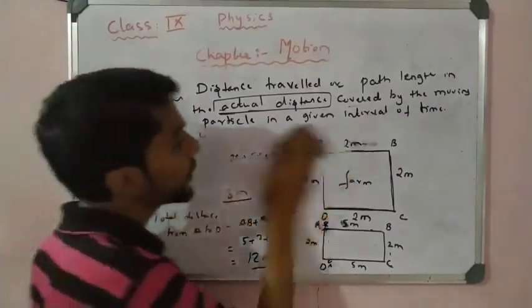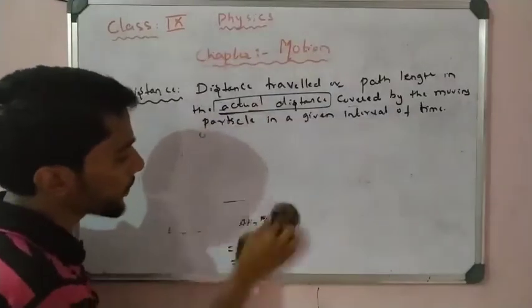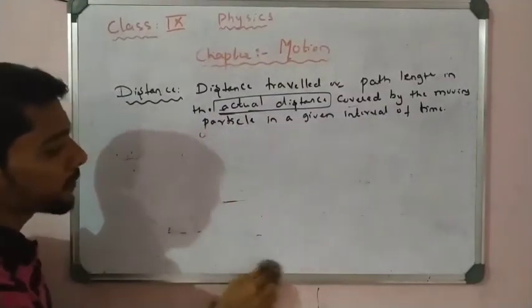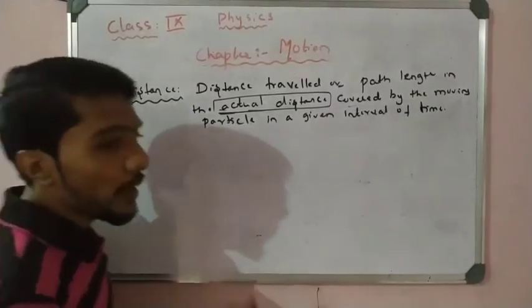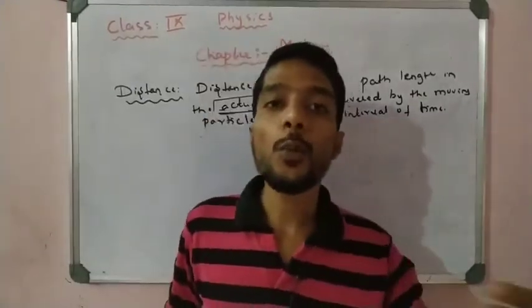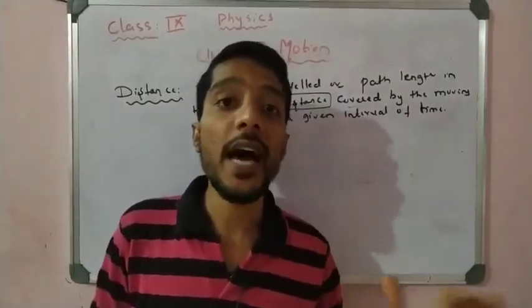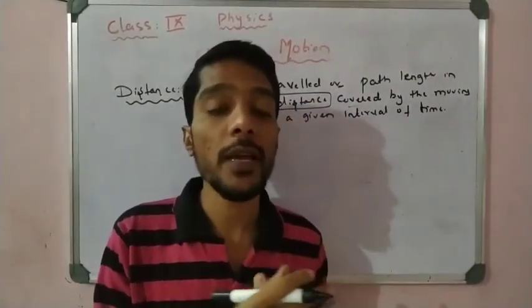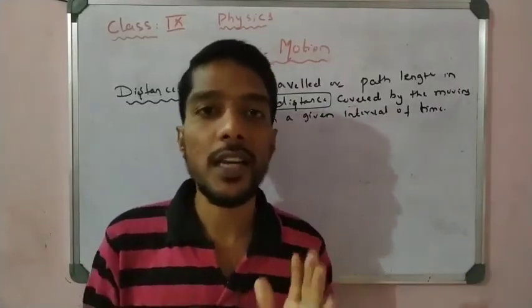Now let us come to some very important terms. See here, I say an object starts from point A to point B, 2 meter. Here we do not specify any direction. In any direction he can travel. Maybe A to B, maybe north to east, east to west, up or down, any direction.